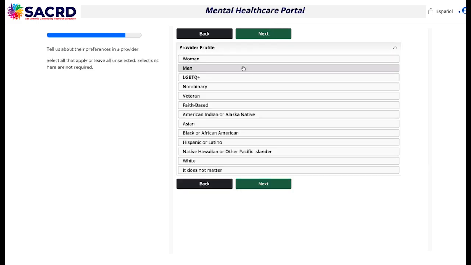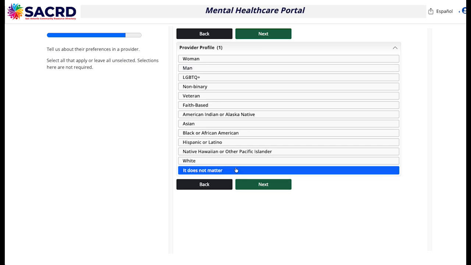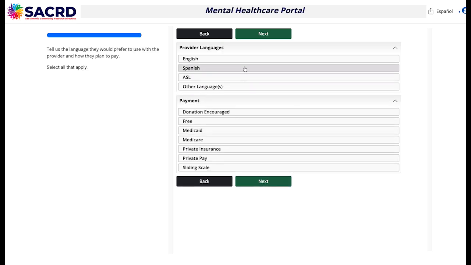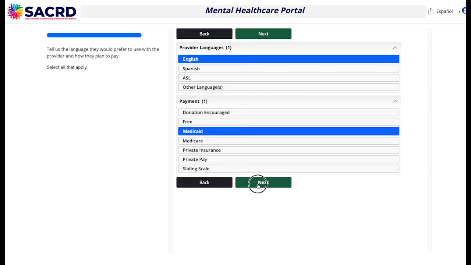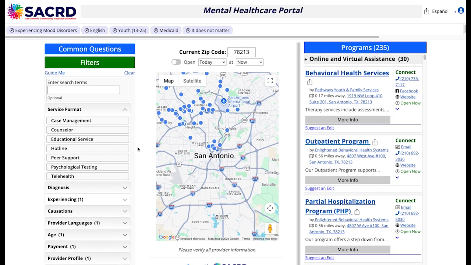And this is giving you a chance to say what kind of person you want your son to talk to. And let's assume it just really doesn't matter, so he'll talk to whoever. He's perfectly fine in English, but we are going to have Medicaid. So this is the last of the guided interview, and now we're back into the filters page.